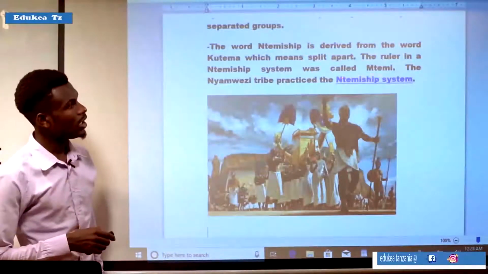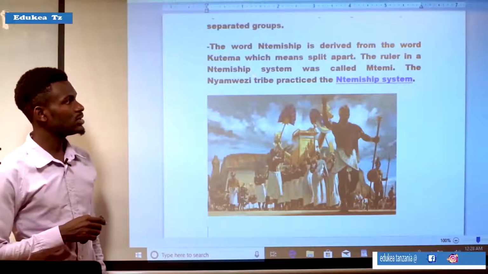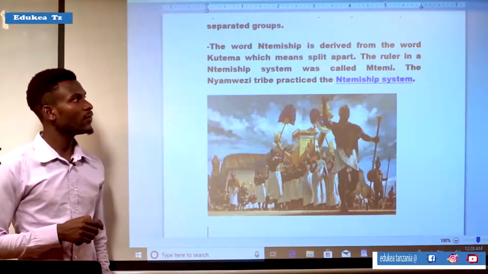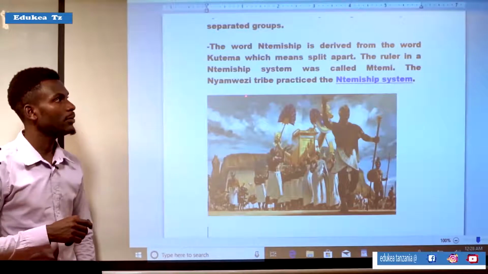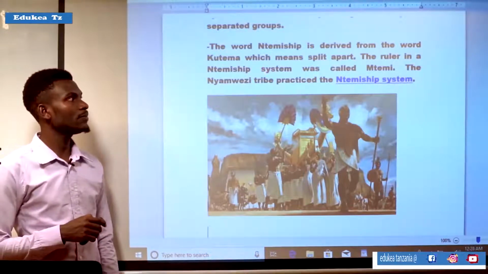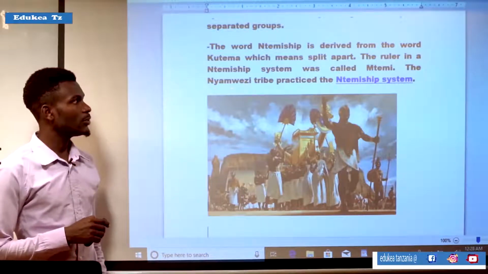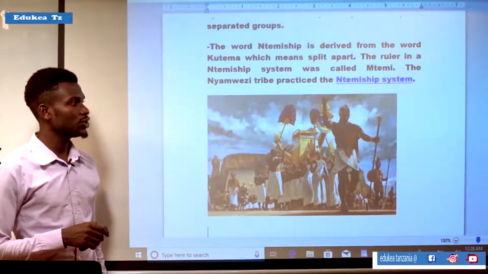And the ruler in the Ntemi system was called Ntemi. The Nyamwezi tribe practiced the Ntemiship.